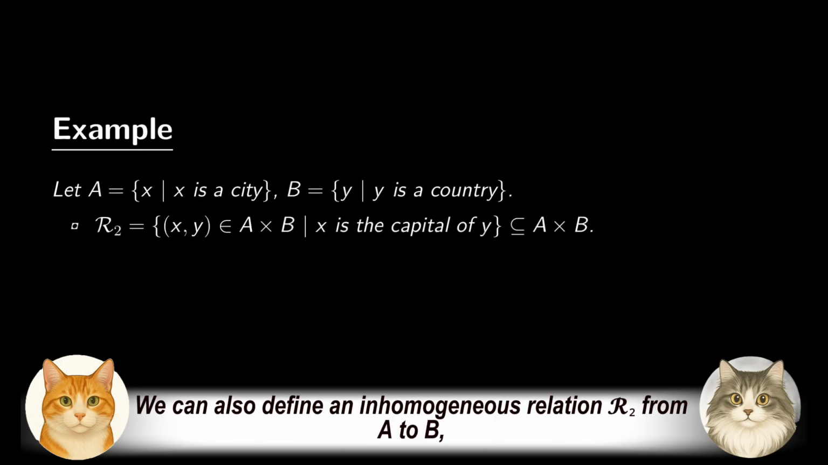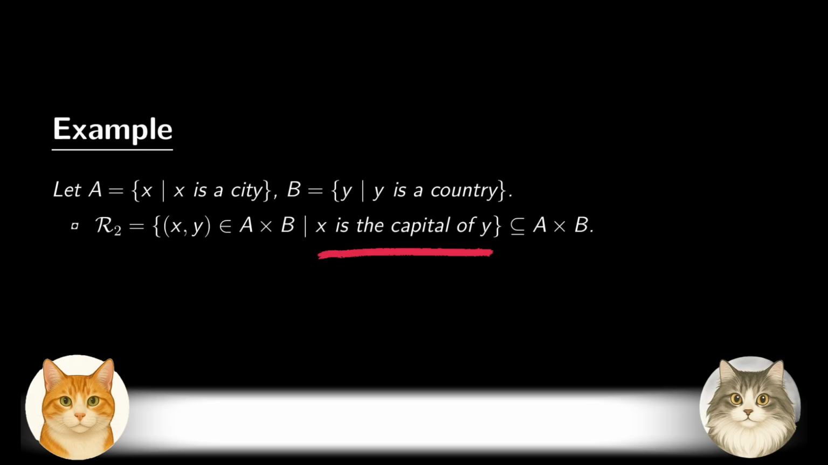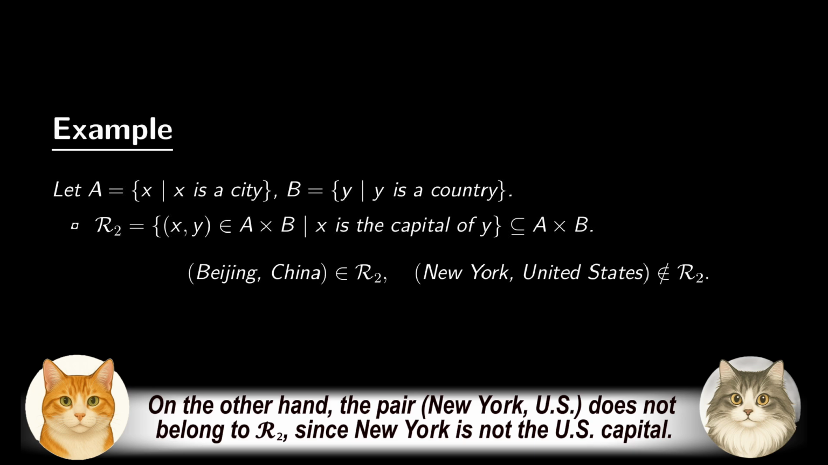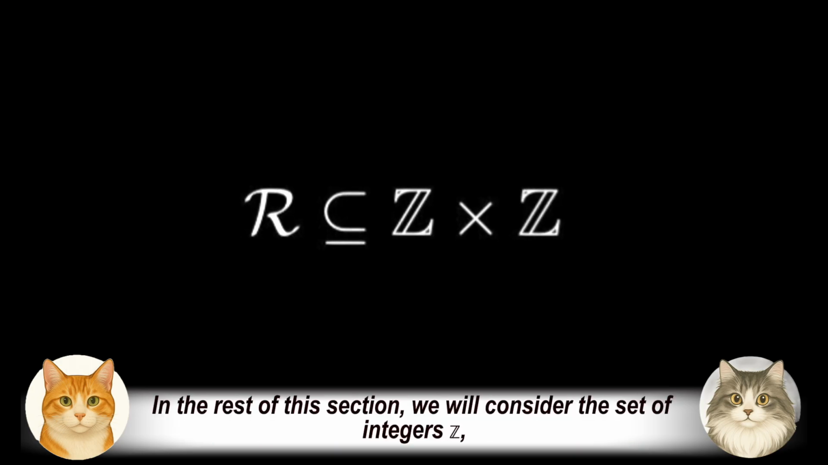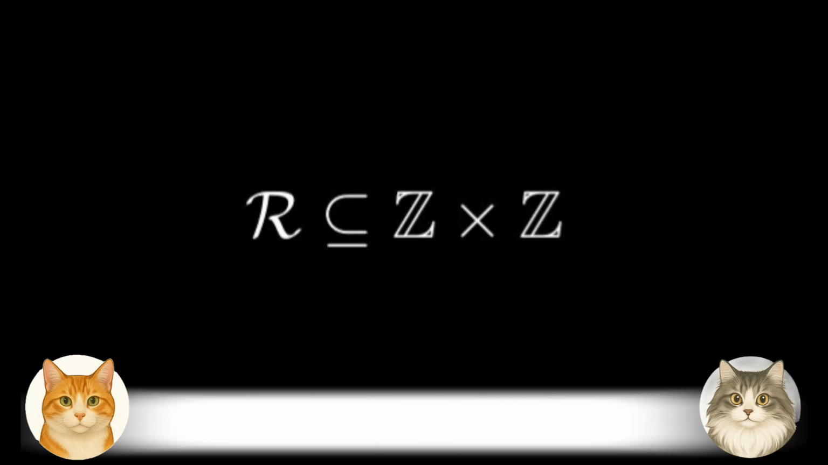We can also define a heterogeneous relation R2 from A to B, where the pair (x, y) belongs to R2 if x is the capital of y. For example, the pair (Beijing, China) belongs to R2. On the other hand, the pair (New York, United States) does not belong to R2, since New York is not the US capital. In the rest of this section, we will consider the set of integers Z and discuss examples of binary relations from Z to itself.